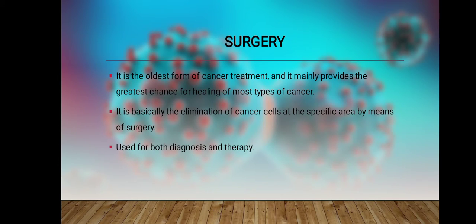Then we have surgery. What is surgery? It is basically the oldest treatment of cancer, in which we replace a damaged part of the body with a new or healthier one. In this surgery, if we have any blood cancer or skin cancer, then we replace that damaged part with a healthier one.